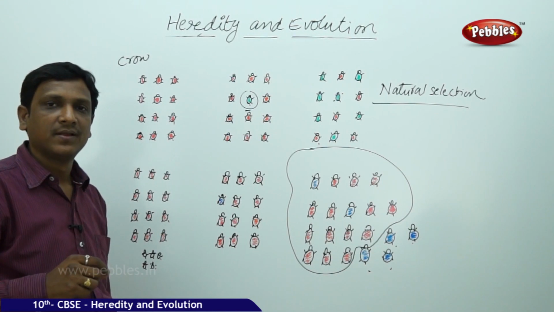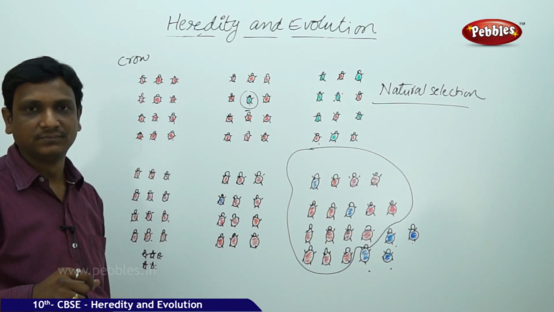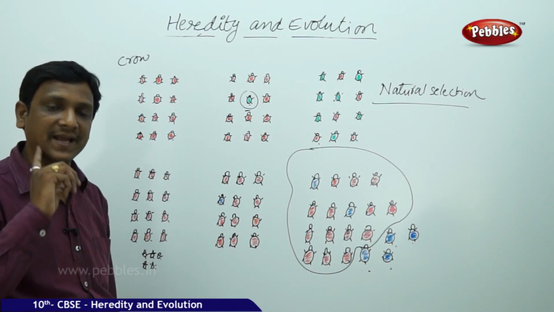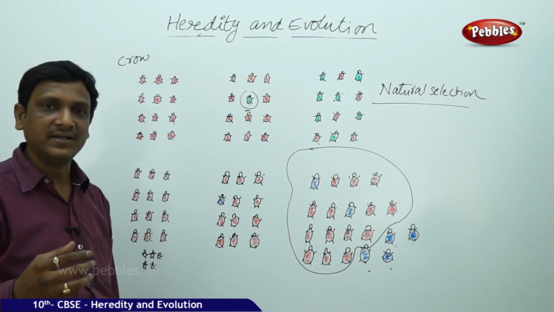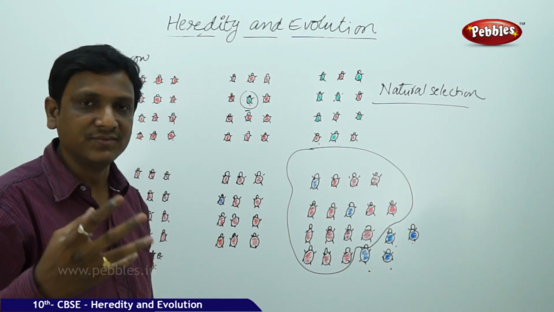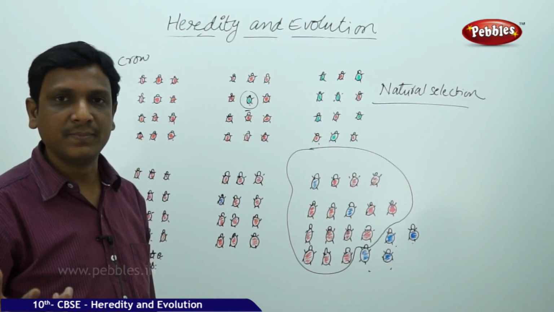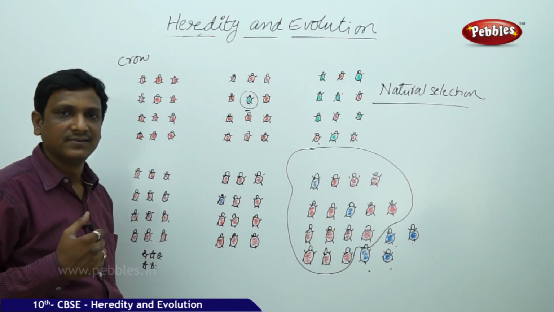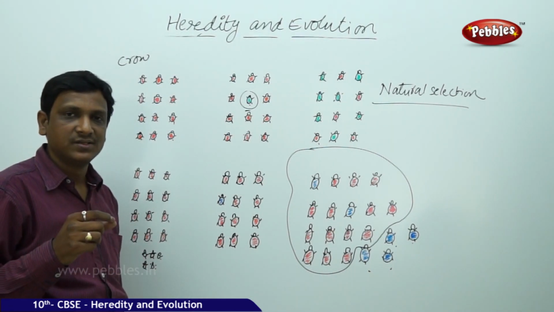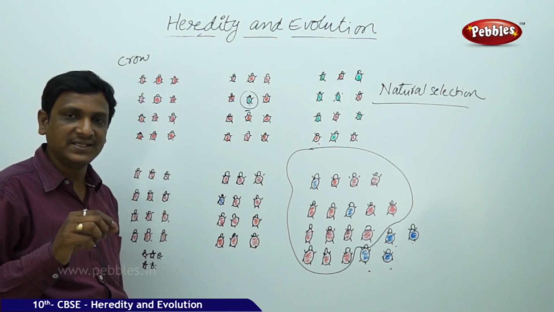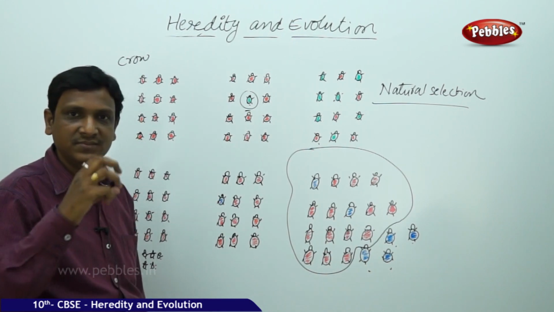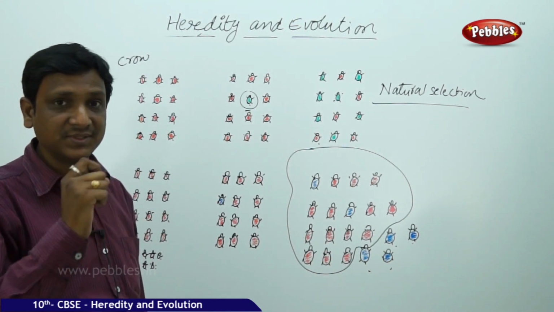No. It will not happen, because if the leaves grow properly after the disease period of the plant is completed, again the leaves are growing well, then the beetles eat on that and they grow in size. So for a variation, the change should happen in the genetic material of the organism, in the germ cells of the organism.